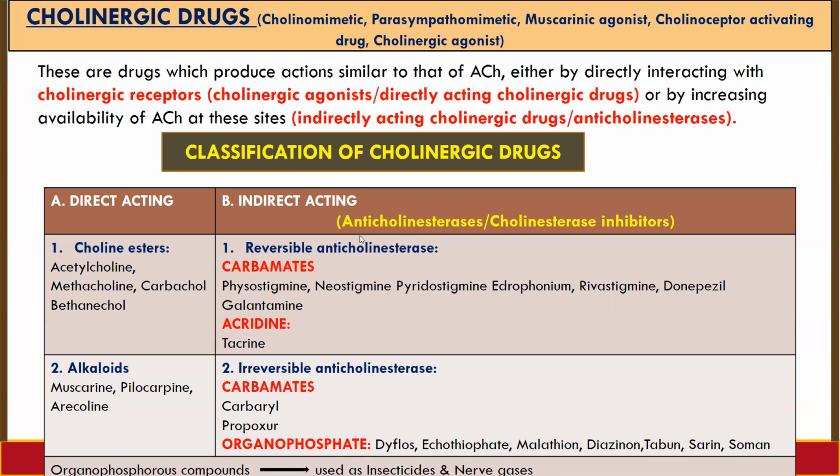These drugs are further classified into two categories. The first is reversible anticholinesterase and the second one is irreversible anticholinesterase. Under reversible anticholinesterase, carbamates, example physostigmine, neostigmine, pyridostigmine, edrophonium, rivastigmine, donepezil, galantamine. And under acridine, example is tacrine. Irreversible anticholinesterase, carbamate, example carbaryl, propoxur, and organophosphate, example dyflos, echothiophate, malathion, diazinon, tabun, sarin, soman. Organophosphorus compounds are basically used as insecticides and nerve gases.